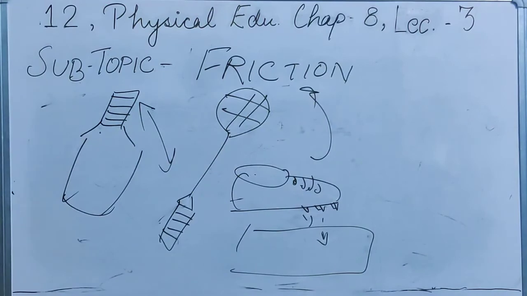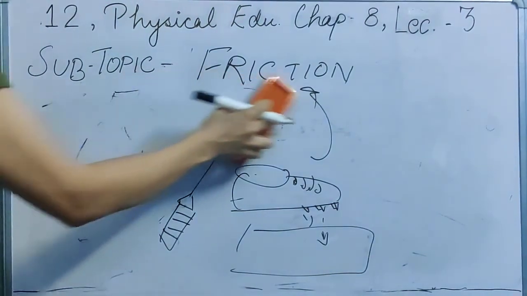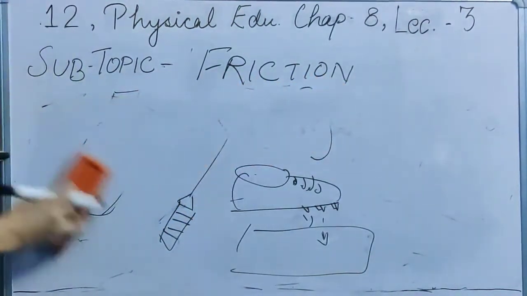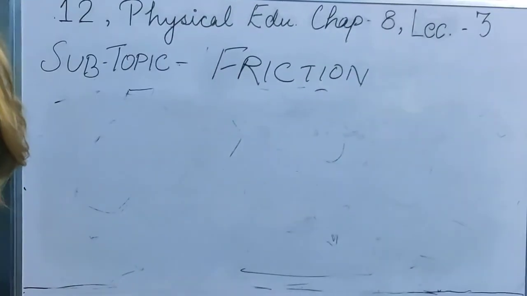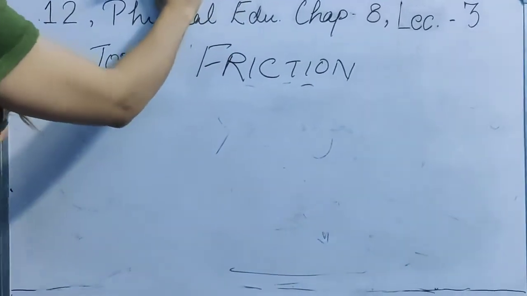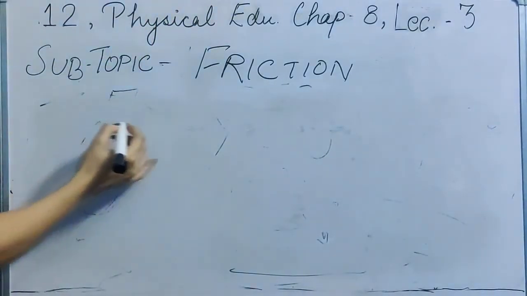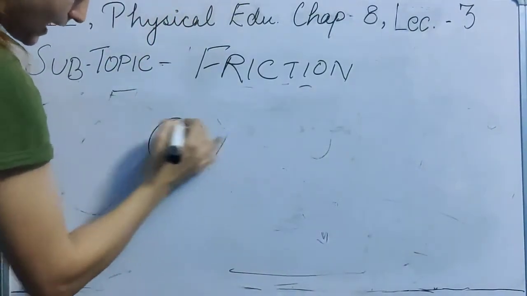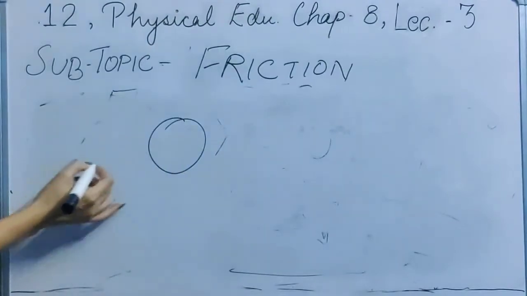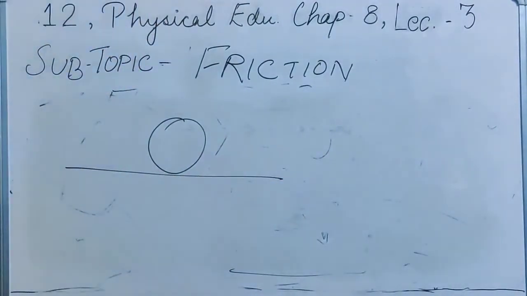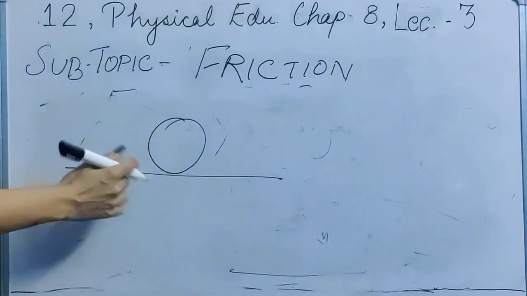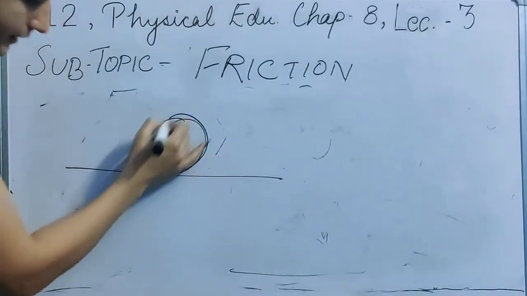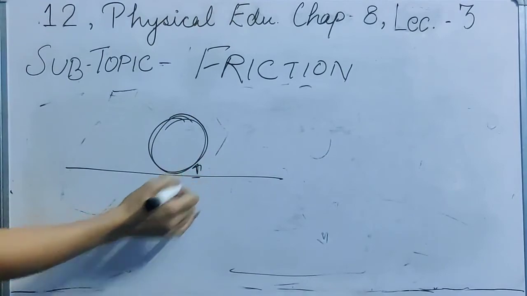Now in many races or games, friction is also disadvantageous. For example, if your cycle tires are flattened, and you roll a cycle or any circle on the ground, it would be easier if it is fully inflated, because there will be less friction.